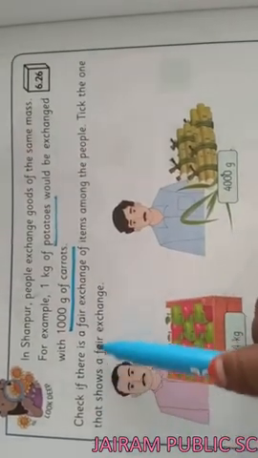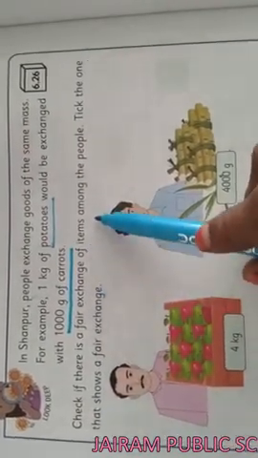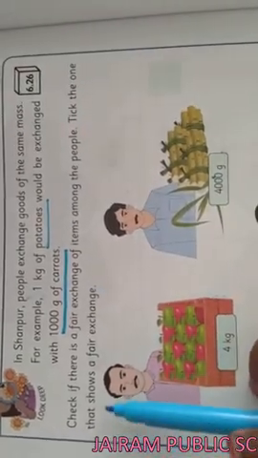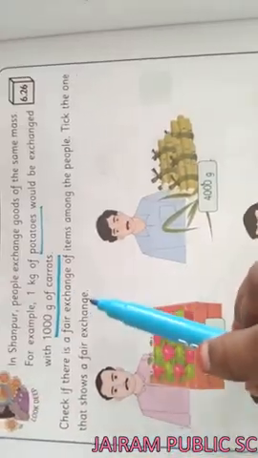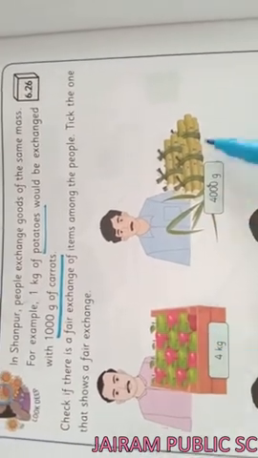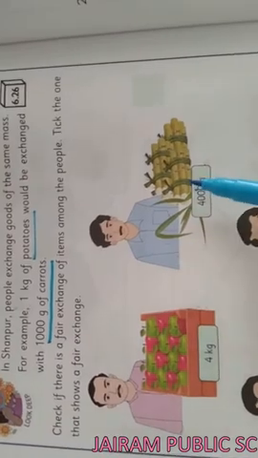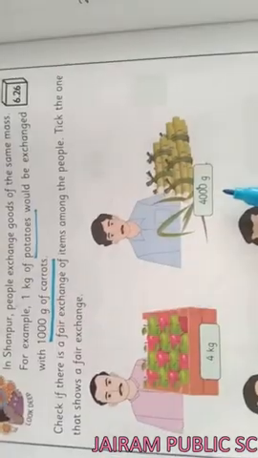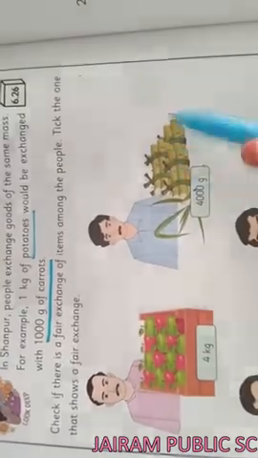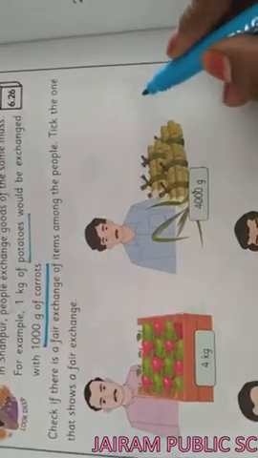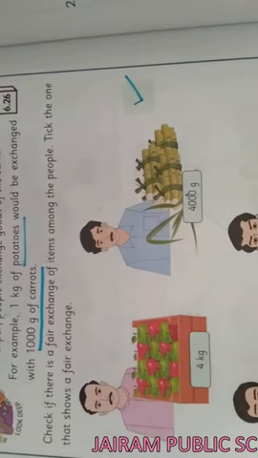Then check if there is a fair exchange of items among the people. Tick the ones that show a fair exchange. See, the first exchange is 4 kilogram of apple. It will be changed as 4000 gram of sugar cane. These two items of exchange are correct only. It is fair. So we have to tick the answer.